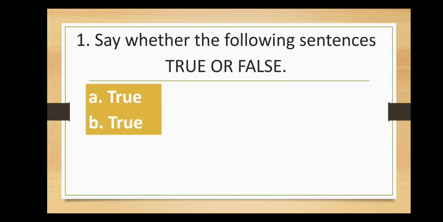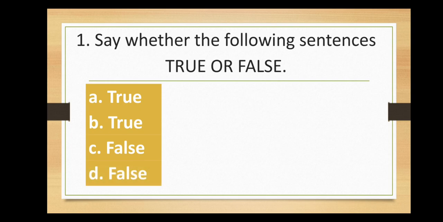Statement C, malnutrition causes human losses only in developed countries. This is false. And finally, D, malnutrition has temporary consequences. This is a false statement. So the order of the answers in this question are true, true, false, false. We move on to question 2.